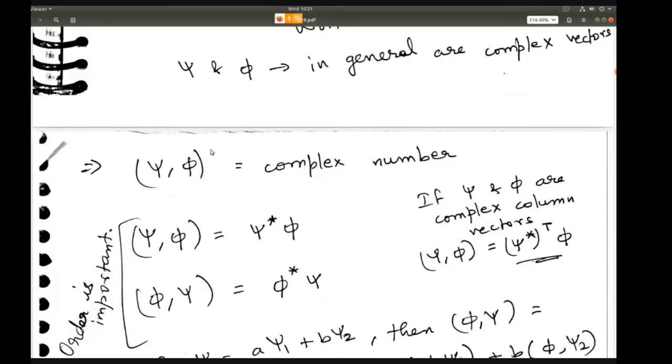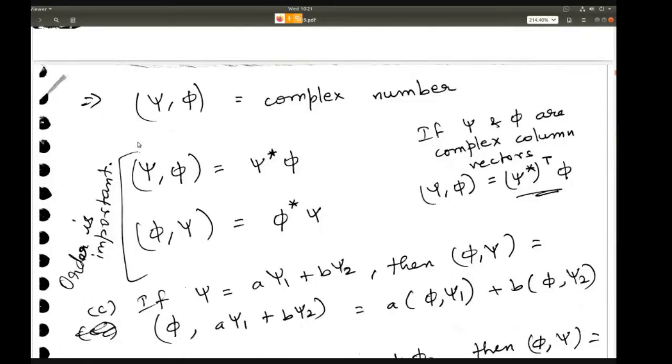So the scalar product of psi and phi will give you a complex number, because these are in general complex vectors. Of course, it can happen that it might also give you only a real or only an imaginary number, but in general, it will give you a complex number.